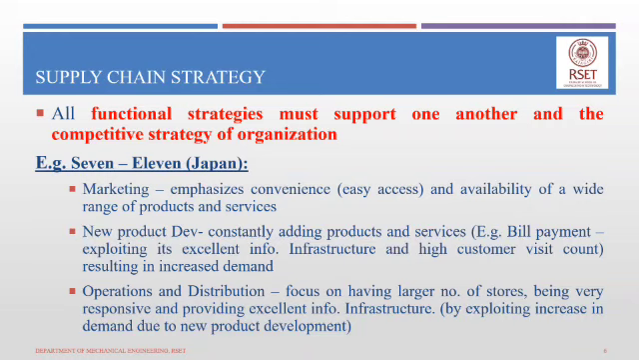For example, marketing. The sales and marketing function developed a functional strategy where they emphasize convenience and easy access, and they also propagate marketing communication material which emphasizes the availability of a wide range of products and services. So the marketing function gives emphasis on communicating convenience and high availability of a wide range of products and services. That is what they try to communicate.